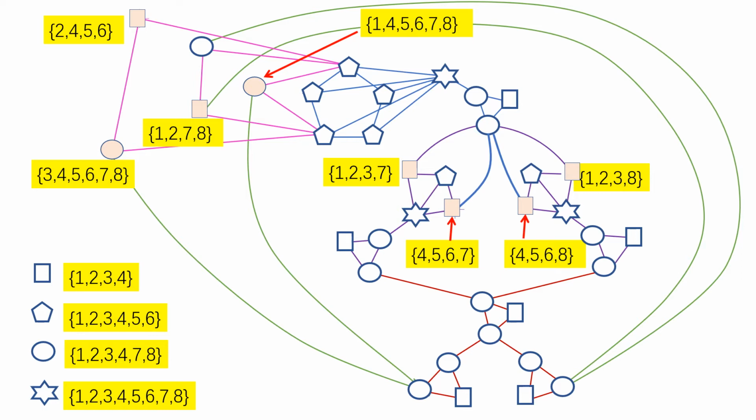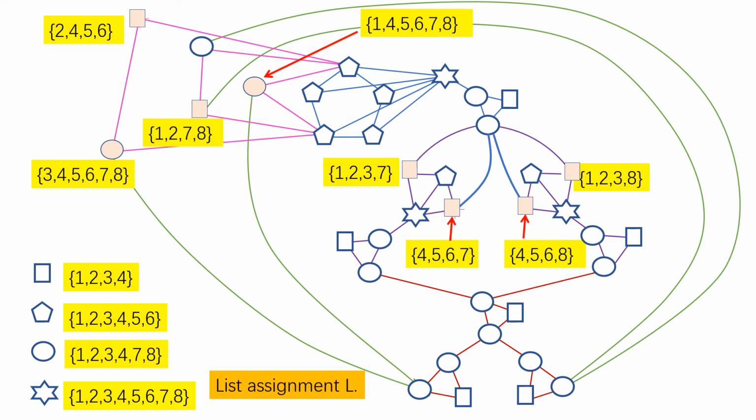So now this is a list assignment. Every vertex gets a set of colors. Some vertices got 4 colors, so the list size is 4. Some have list size 6, and some of the vertices have list size 8.